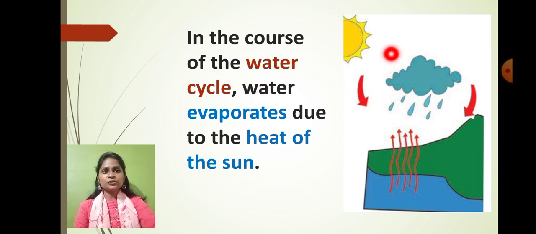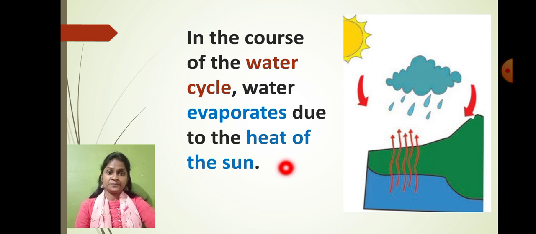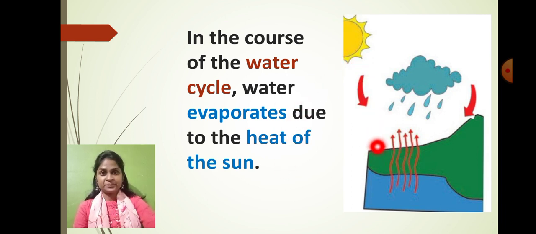So I just told you that it is a type of water cycle. So what is happening in the water cycle? The water evaporates due to the heat of the sun. Because of what did the water get evaporated? Because of the sunlight.